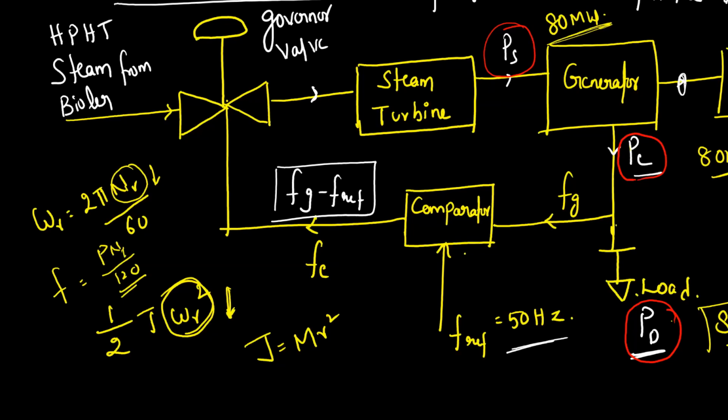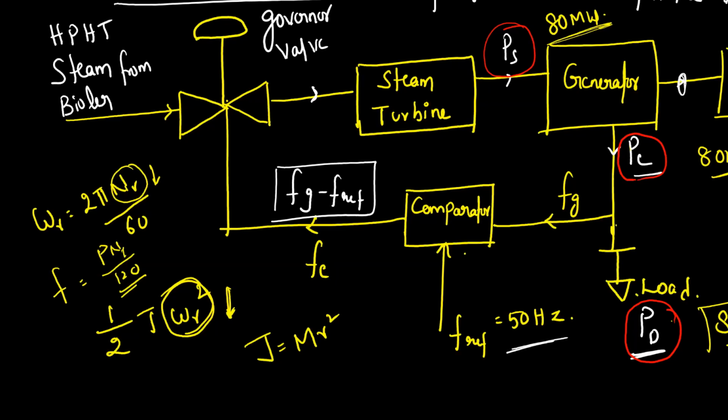When the load suddenly increases, if there is no change in the mechanical input coming from the turbine, what happens? The additional load is being supplied by the stored kinetic energy of the rotor, which will reduce its RPM. Once the RPM reduces, the frequency of the machine will reduce. Exactly the opposite happens when the load suddenly decreases.